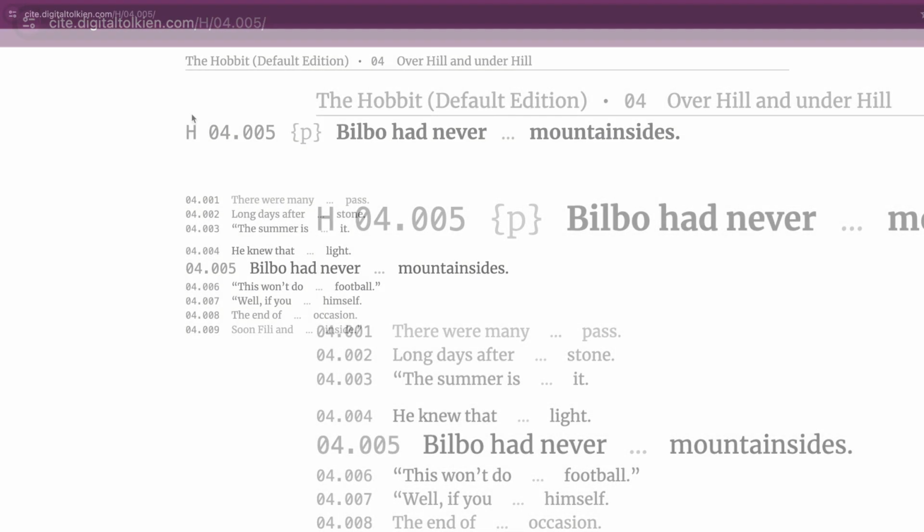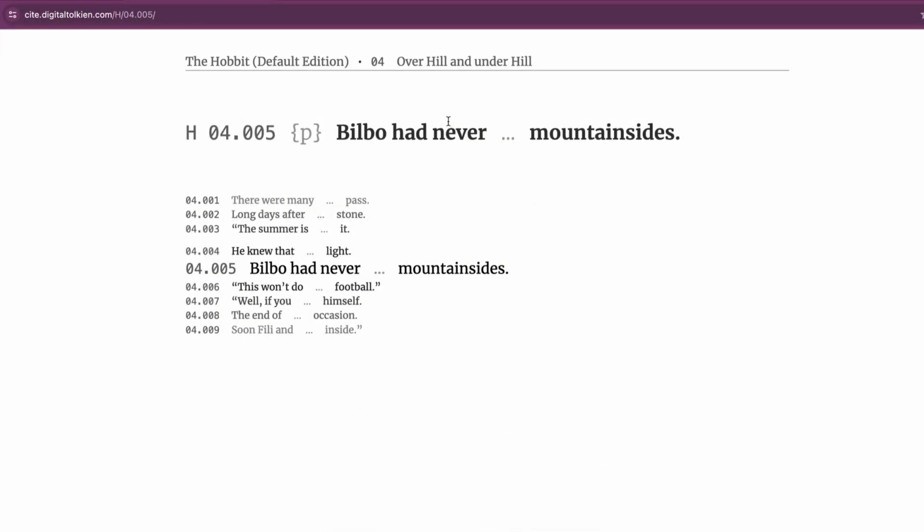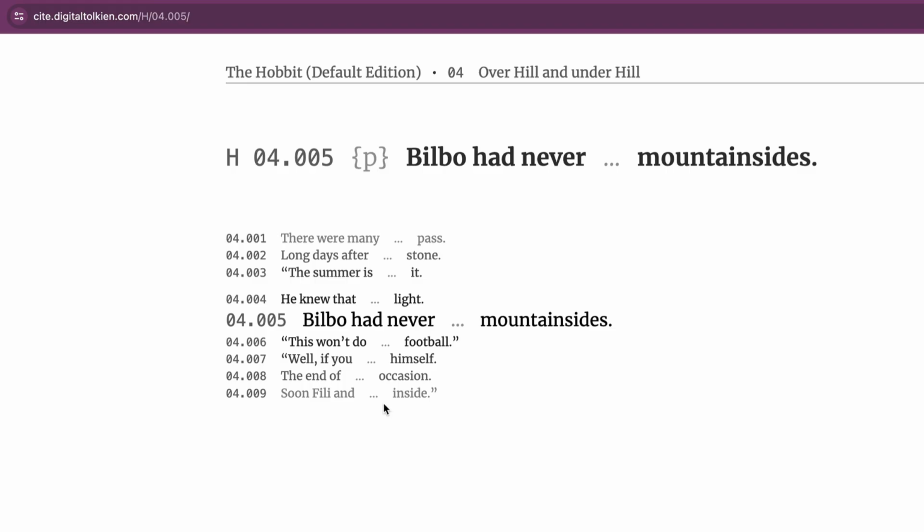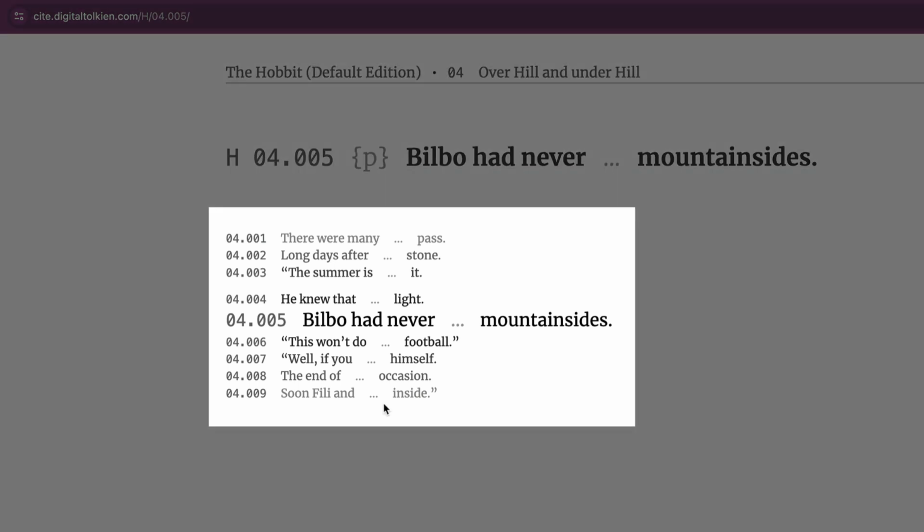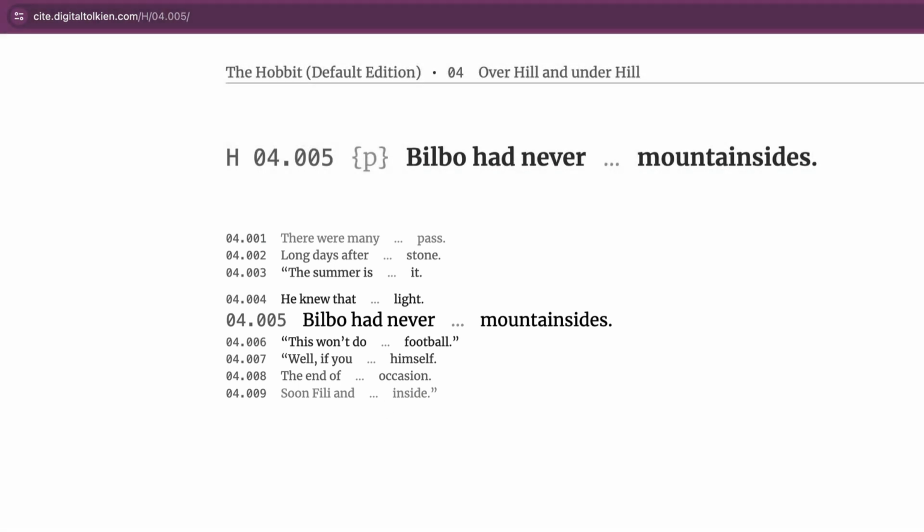site.digitaltolkien.com. And you can see that this provides the first few words of the paragraph and the last word. We can't show the whole paragraph for copyright reasons, but we can show enough that you can more easily find the paragraph in the text. We also provide a context of the previous 4 and next 4 chunks, so you can easily scan through a copy of the book and find the relevant paragraph that's being referred to.